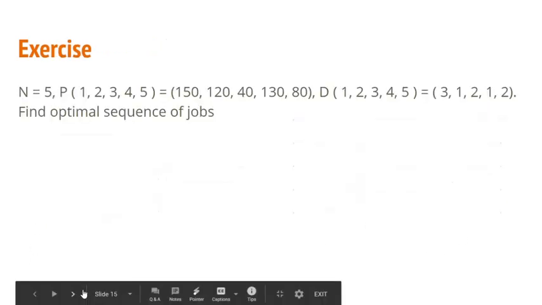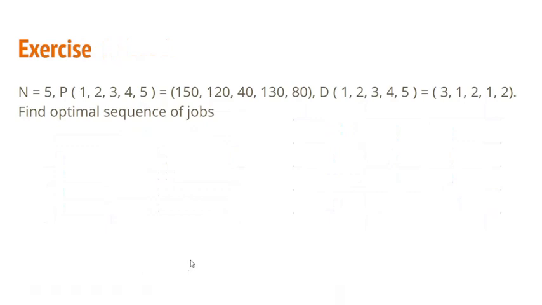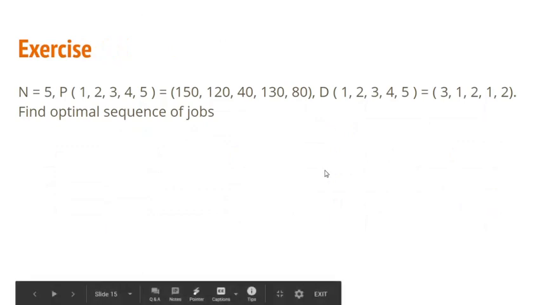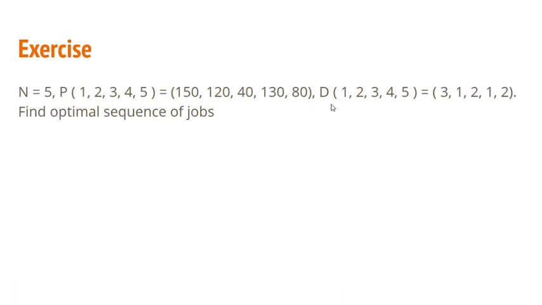Okay, so now this is one of the exercise for you people. So here you can see there are 5 jobs given, its profit and its deadlines are given. You have to find out optimal sequence of jobs using greedy method.